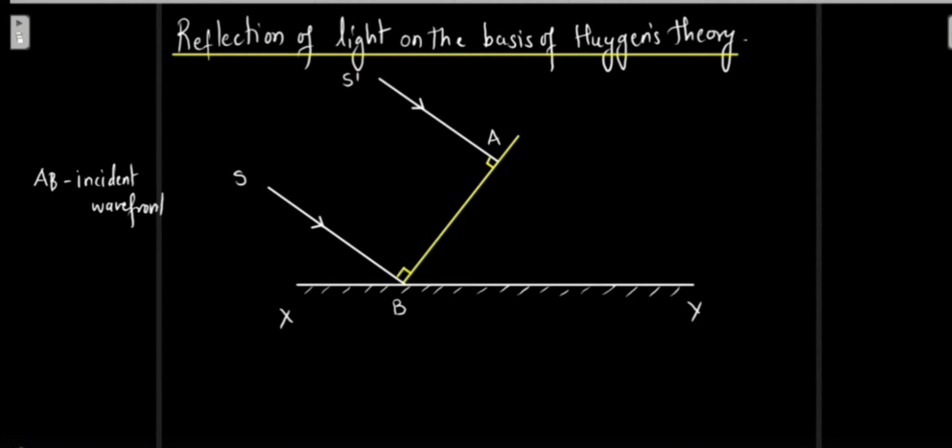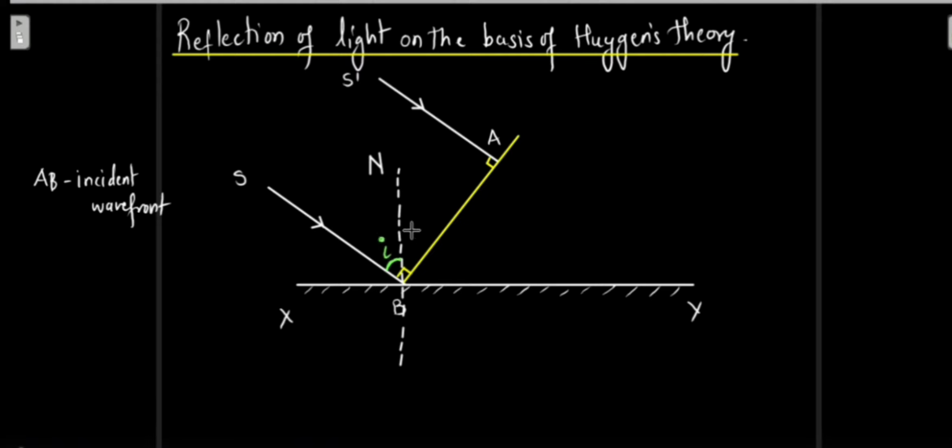Now obviously we want to prove that the angle of incidence is equal to the angle of reflection. So I'll have to draw a normal over here. Let us draw a normal at this point. This is going to be my normal, let us say this normal is n. This normal is going to be 90 degrees to the surface xy. So this is going to become my angle of incidence here.